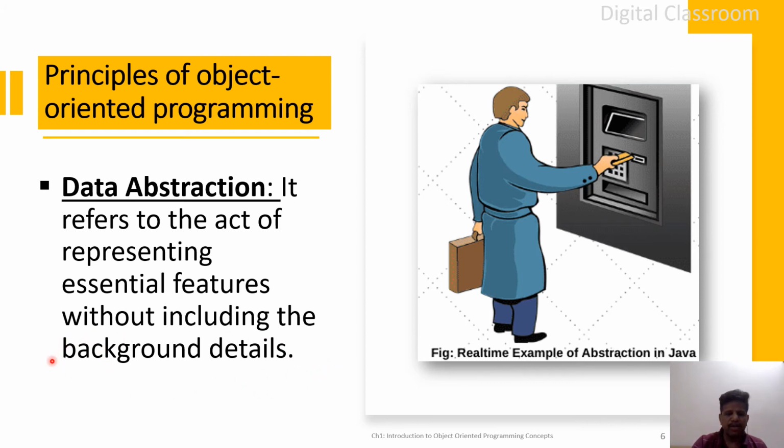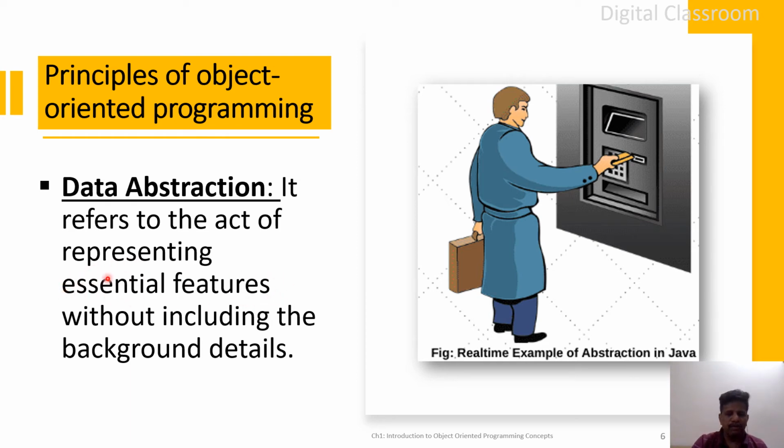You take washing machine, microwave, oven, everything follows the data abstraction. Only the necessary essential features, which are required to operate that device or machine, will be shown to the end user. That is data abstraction.